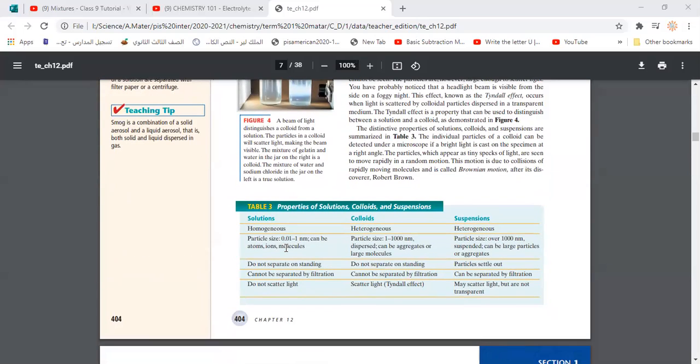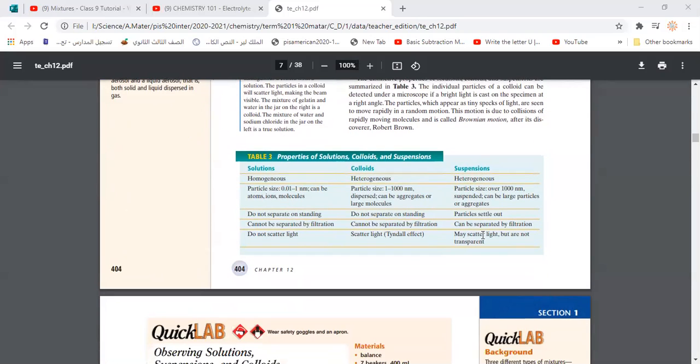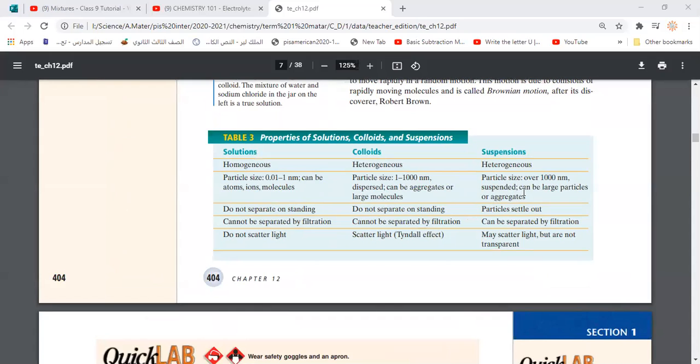Now we're just going to make a little comparison between solution, colloids, and suspension. As you can see, colloids and suspension are heterogeneous mixtures because the particles do not dissolve, while a solution is homogeneous because the solute completely dissolves in the solvent, so overall it has the same form. Here we find the particle size is about 0.01 to 1 nanometer, which is very small. That means it could be atoms, ions, or even smaller molecules.